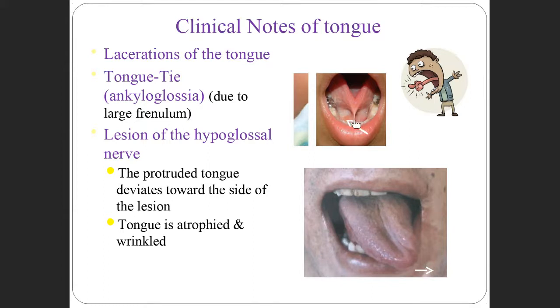This part is called the frenulum. It sometimes happens developmentally. The treatment is they will cut this and free the tongue. You can see it in the picture.